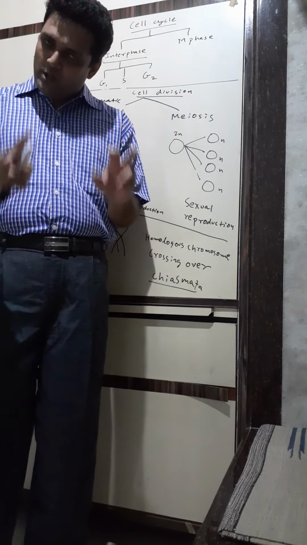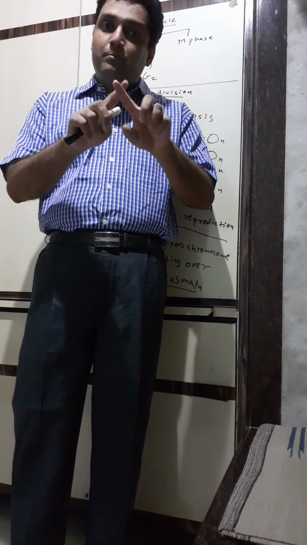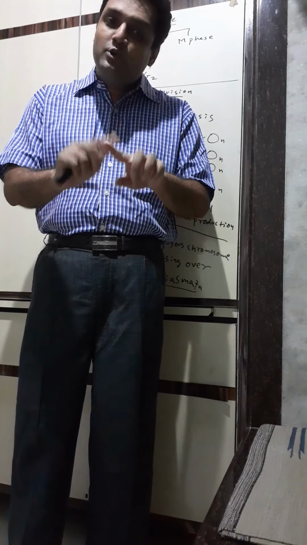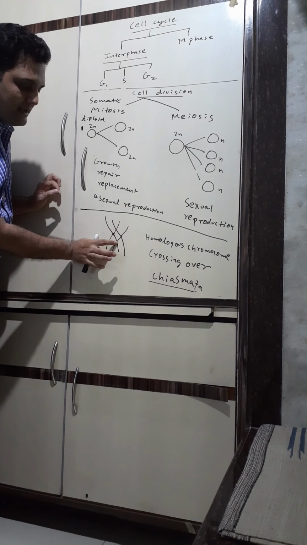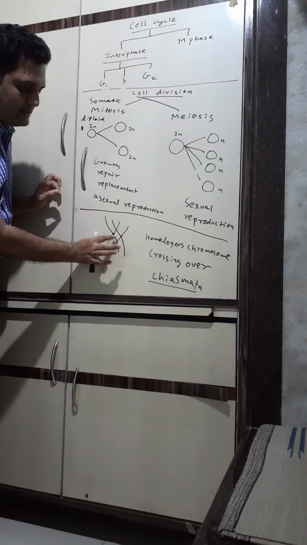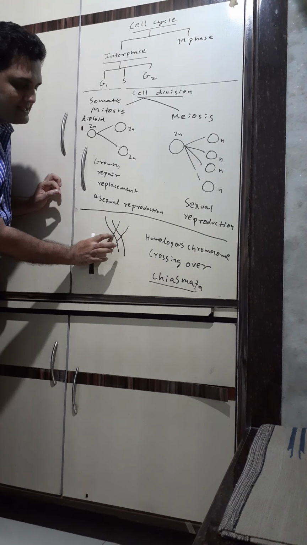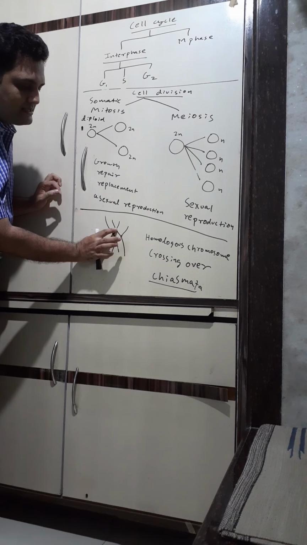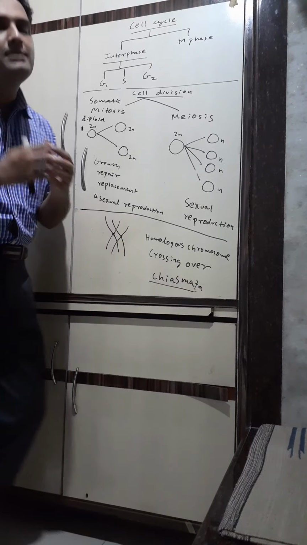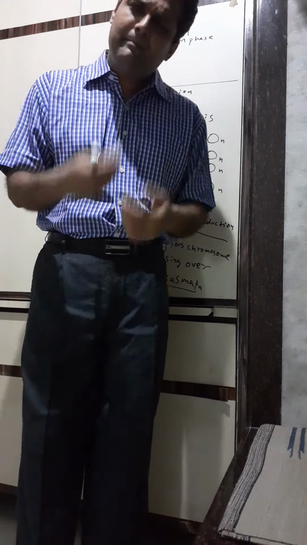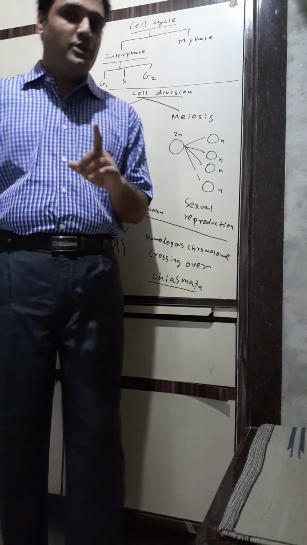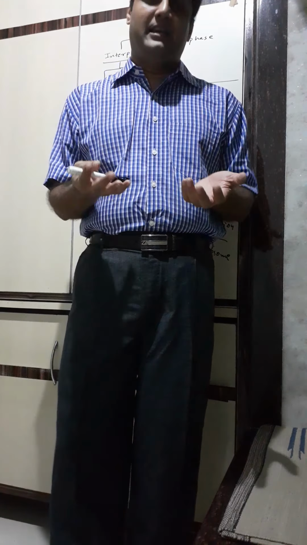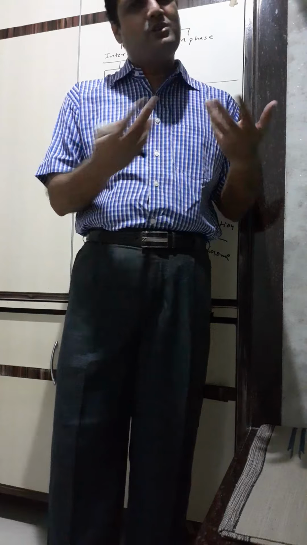So homologous chromosomes will intersect each other at points called chiasma, and at those points there will be mixing of genetic material. So this is a chiasma, this is a chiasma. These are the chromatids. These two are the chromosomes. This is a centromere. At the chiasma there will be mixing of genetic material. What is the use of this? In mitosis, you will never have variations. It will be just like the parent cell because there is no second parent.